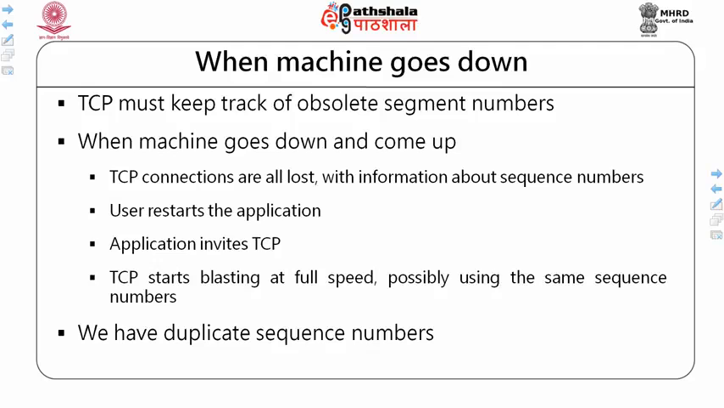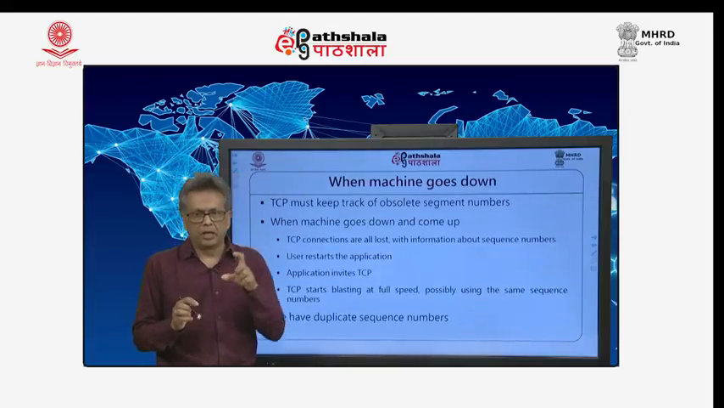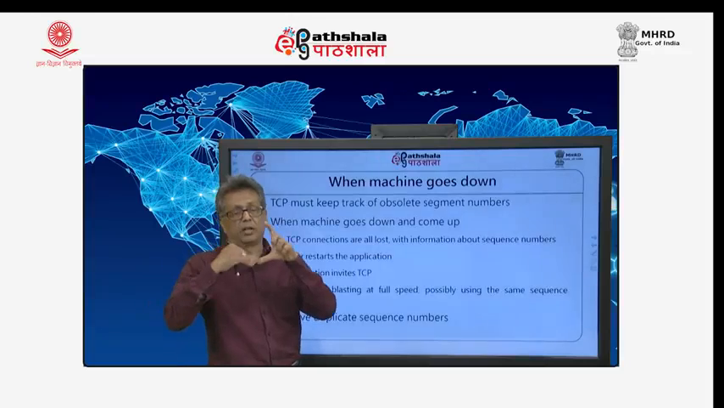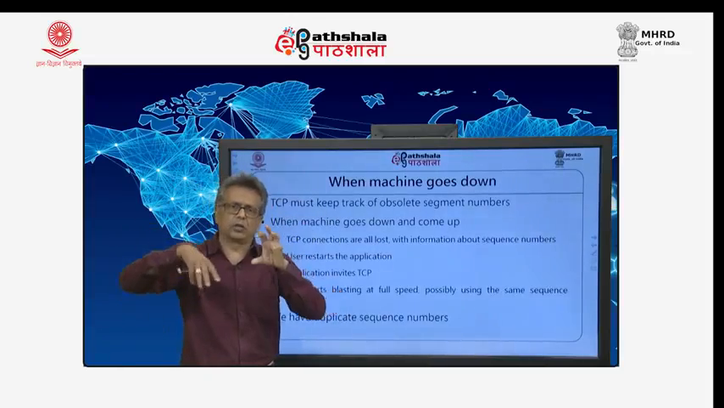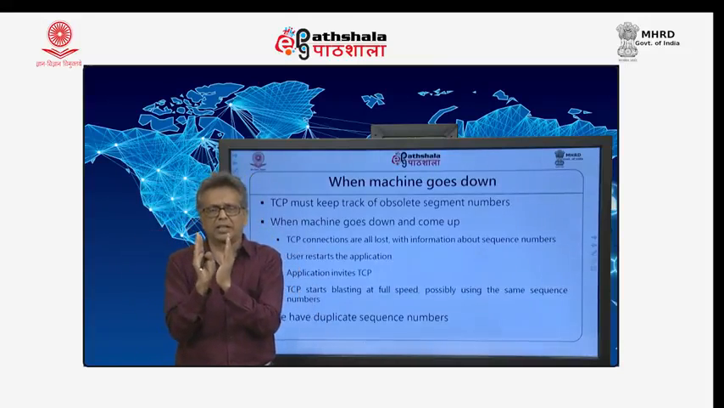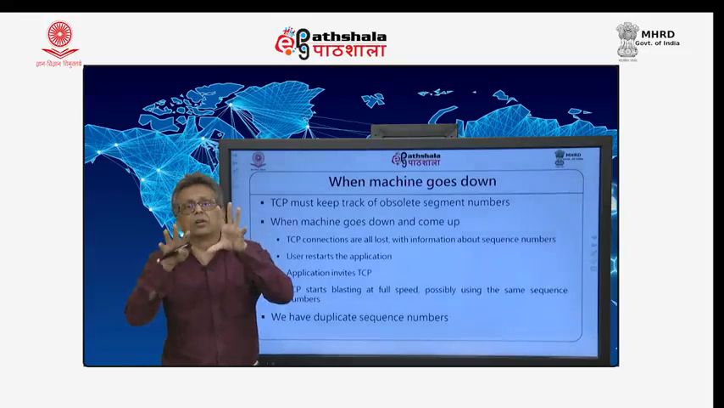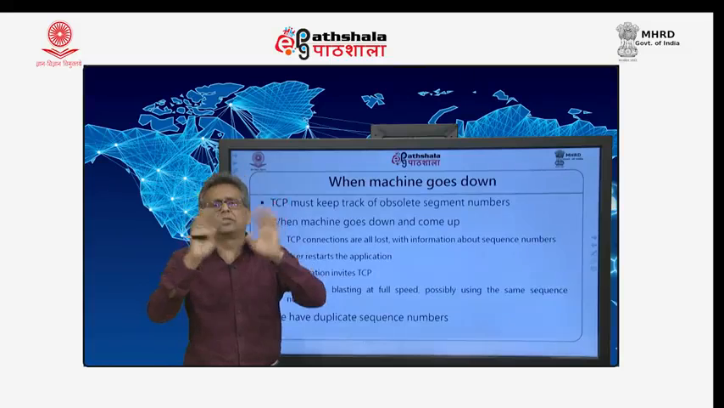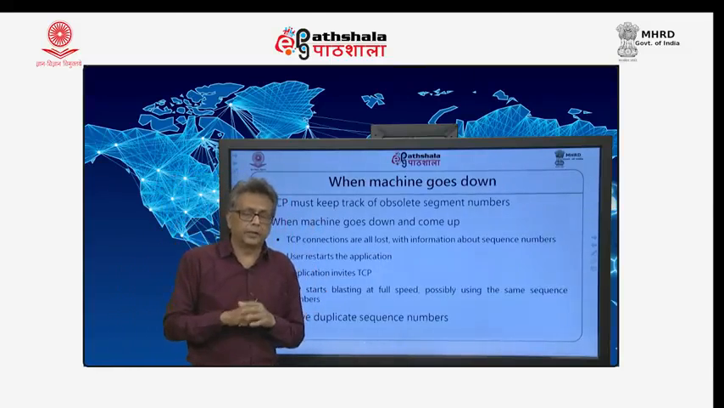As I said, suppose I am sending a packet with sequence number 15, and I know that I can't send a segment with number 15 again if 1 minute is the lifetime. So, I have 100 connections. On every connection I know the sequence numbers that I have sent, and I know the sequence numbers that I cannot send on those connections. As long as TCP is on, there is no problem. TCP can keep track of those obsolete sequence numbers for that period.